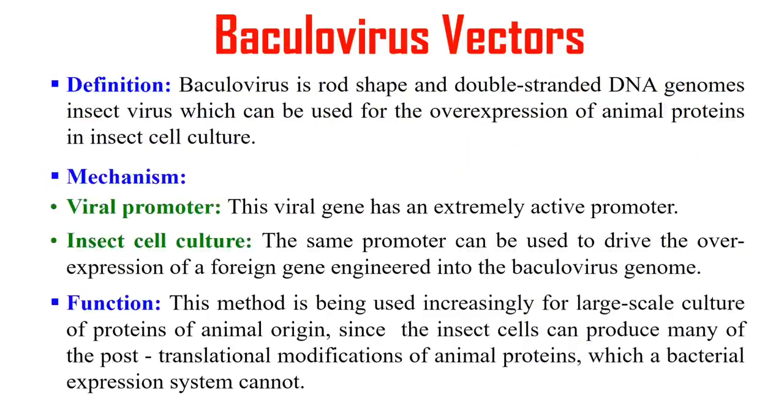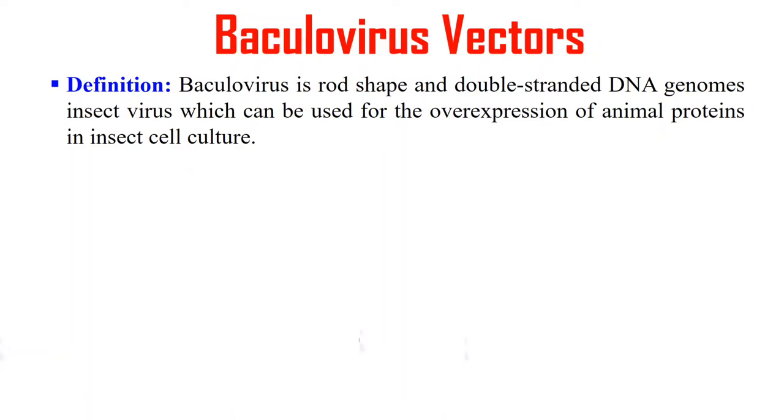Next is the baculovirus vectors. As I told, baculoviruses are rod-shaped, double-stranded genome insect viruses which can be used for the expression of animal protein in insect cells. Meaning, when we want to make our protein in insect cells, in that case we can use baculovirus vectors. We can convert this baculovirus into a vector and that can be used for the expression of our genes.